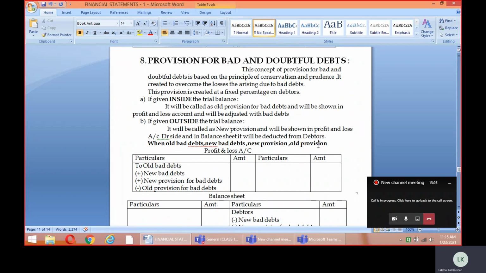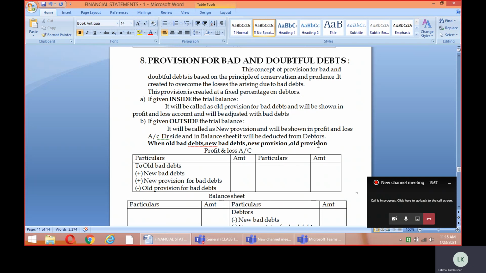So in this particular case, you can just go through it here. The effect in the profit and loss account will be the old bad debts plus new bad debts plus new provision minus old provision. Old bad debts means the bad debts given in the trial balance, and we will add the new bad debts given in the adjustments, because together they constitute the total value of the bad debts. Then after that we will calculate the new provision.